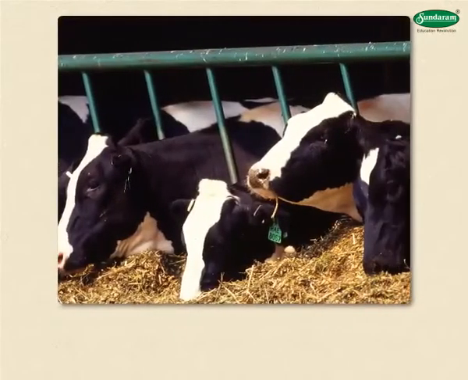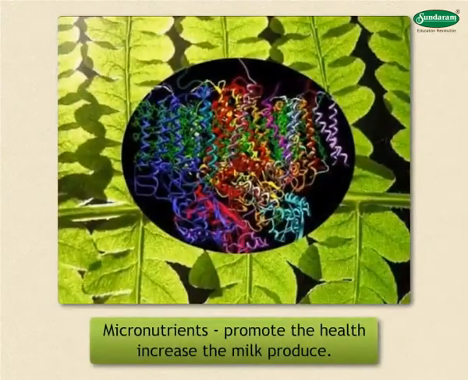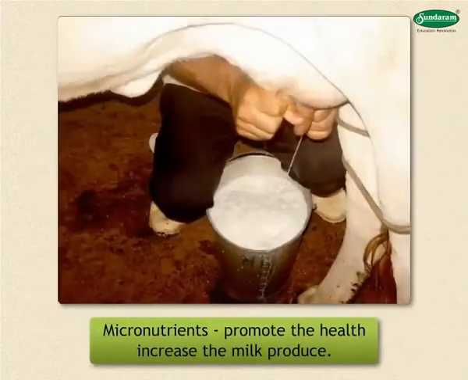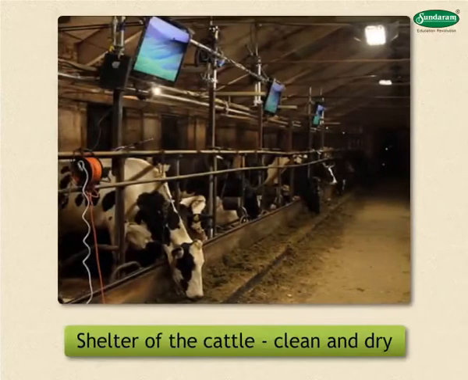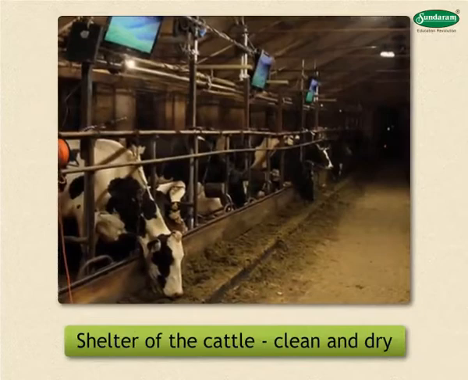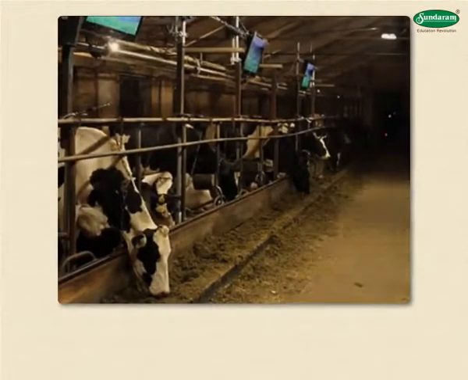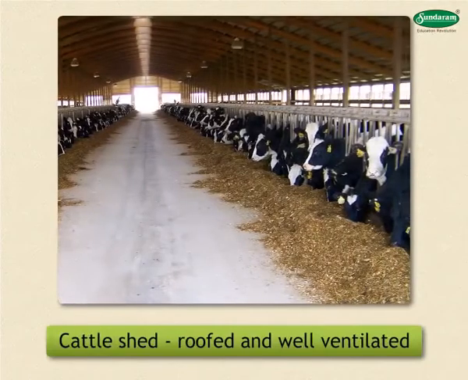Besides, they should also be supplied with certain feed additives rich in micronutrients. This would promote the health and increase the milk produce of the dairy animals. The shelter of the cattle, that is the cattle shed, should always be kept clean and dry. This helps in maintaining good health of the animals, which in turn helps in procuring high yield of milk. The cattle shed should also be roofed and well ventilated.